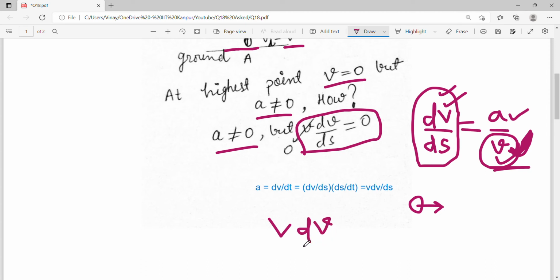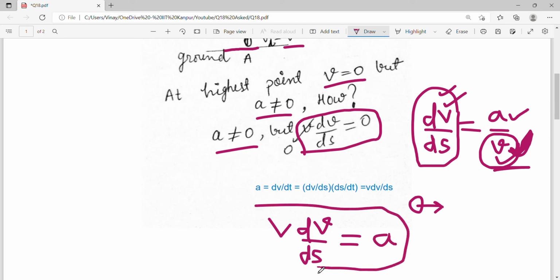v dv by ds is equal to acceleration. This is only valid when velocity is non-zero. So you cannot use this expression to confuse yourself and say, okay, things are not working out. So you cannot say that. Don't overthink. Okay. But this conceptual doubt was very good.